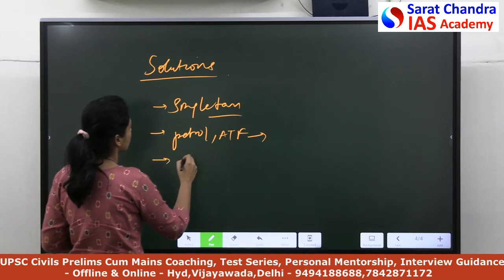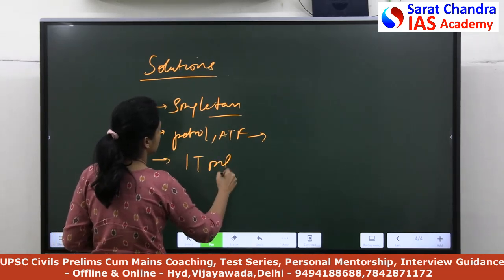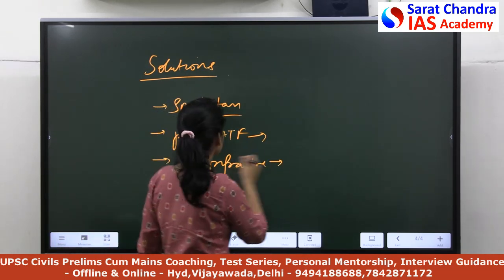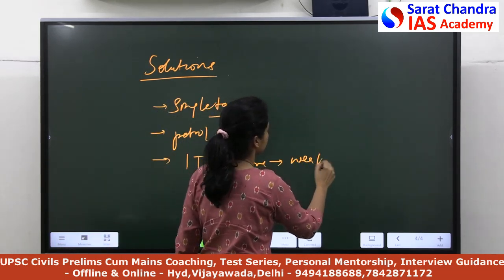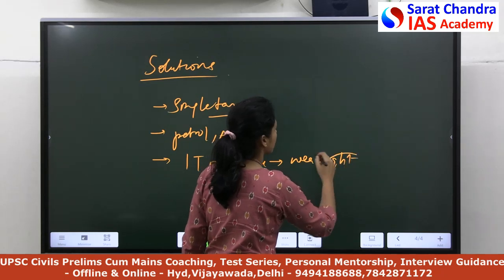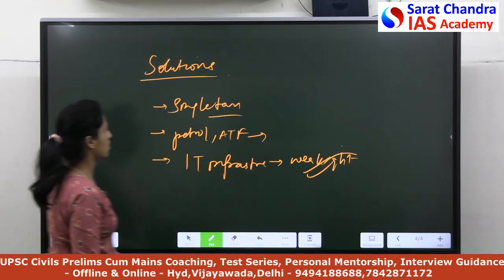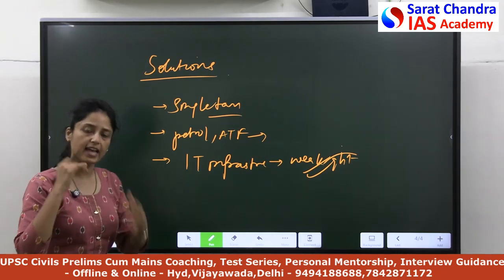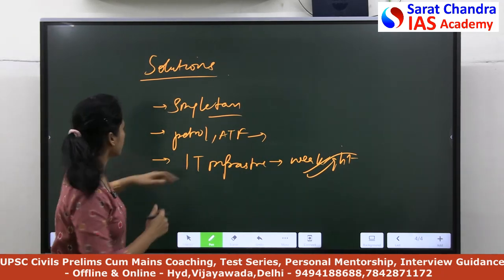You can write about strong IT infrastructure, because of weak infrastructure we are facing various technical glitches. So you can write these points also. Basically what I am trying to say is that you have to justify each and every part of your answer. You can write on these lines.